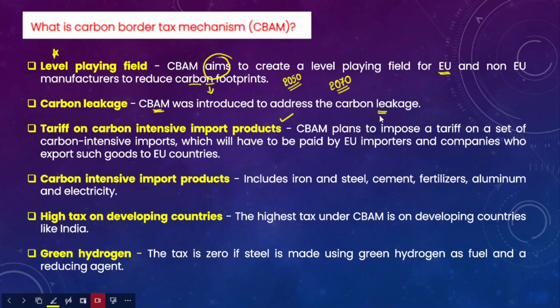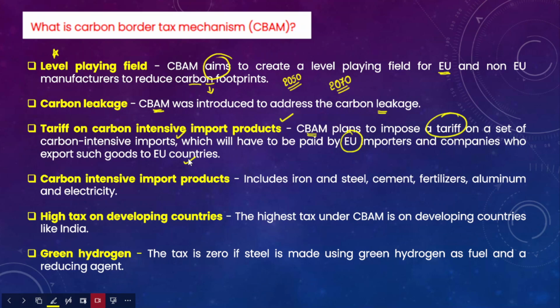So therefore this CBAM plans to impose a tariff on a set of carbon intensive imports to the European Union. So this carbon tax will have to be paid by the European Union importers and companies who export such goods to European Union countries. For example, Indian companies have been exporting goods to the European Union. They should also pay a certain sum of money to the customs before entering the European Union borders. So that is called the carbon border adjustment mechanism.